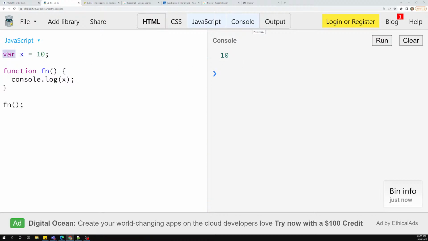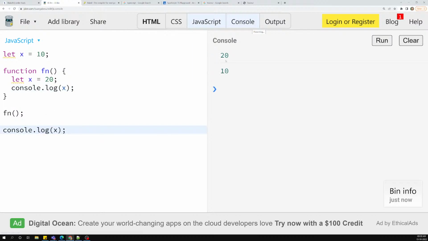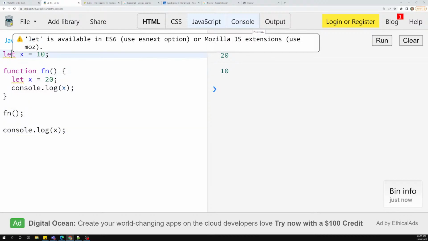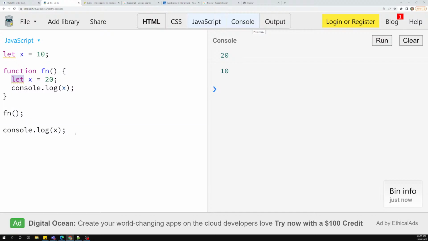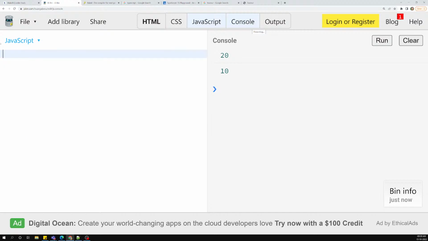Fine. Let's change it to let, and here let x = 20, and I will console.log x also. When we declared it with var, we got 20 here and 10 outside. Now with let we get the same output. So in these scenarios let and var work in the same way, whether x is in the global scope or local scope. Now let's see where the problem comes.